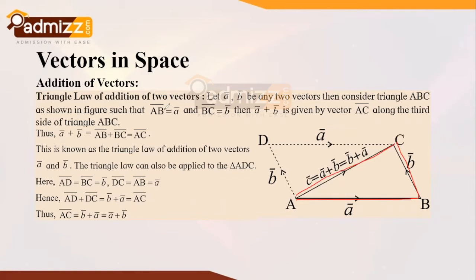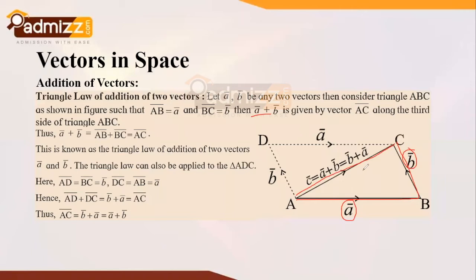And we can observe over here that AB bar is equal to A bar and BC bar is equal to B bar. Now it is observed that A bar plus B bar is given by the vector AC. That means the originating point of this vector AC is from A and it goes up to C. So A bar plus B bar is equal to AB bar plus BC bar, that gives you the value AC bar, that is C bar.